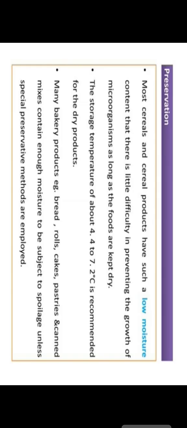About the cereals, we can use low moisture content, so it is a little difficult to prevent the growth of microorganisms, but we can prolong the deterioration and spoilage. Mainly, the temperature at which we can store the food is 4.4 to 7.2 degrees. Some other products, like bakery products such as bread, rolls, cakes and pastries, have enough moisture, so these foods are a good energy source for the microbes, and they are the main effective foods for microorganisms.